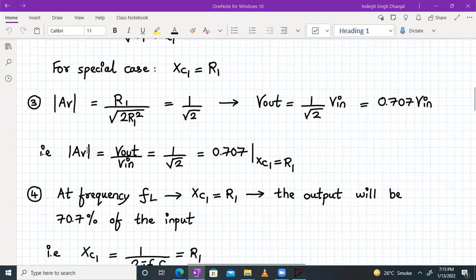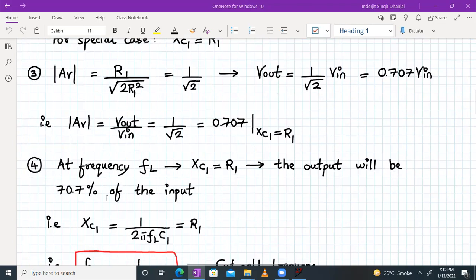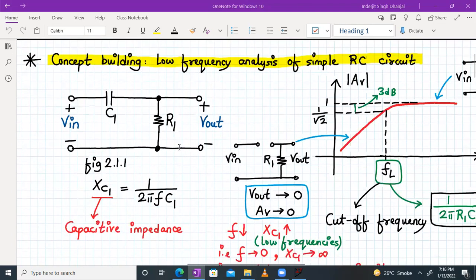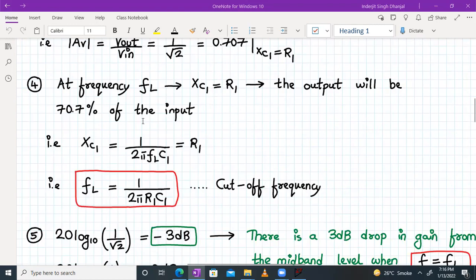Okay, so your mod of AV, voltage gain, will be V out upon V in, which will be 1 upon root 2, which will be equal to 0.707 if the reactance offered by the capacitor is equal to the resistance R1. So this means that at frequency FL, your XC1 is equal to R1 and the output will be 70.7% of the input. Remember this, it's a very, very important concept, right? At the cutoff frequency FL, your XC1 in this circuit will be equal to R1, and when that happens, your output will become 70.7% of the input.